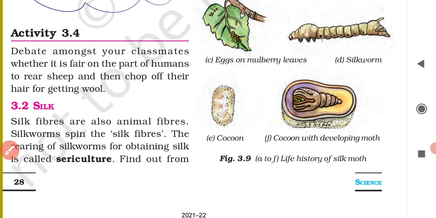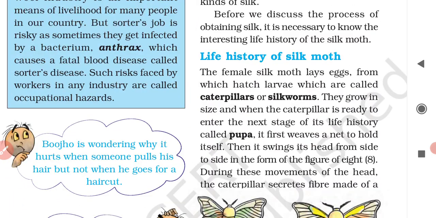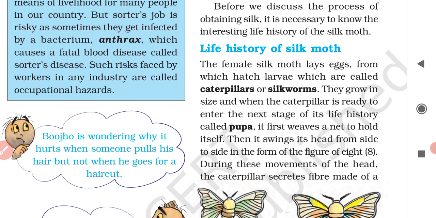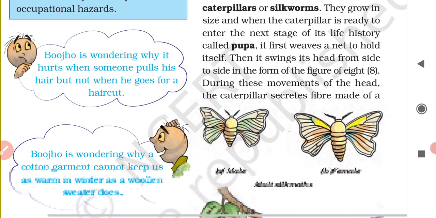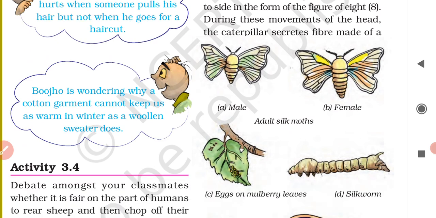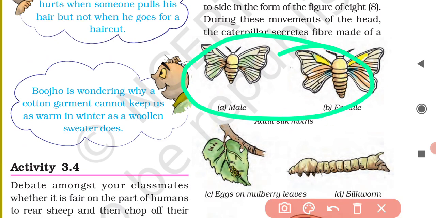So before we go further and describe how silk is obtained, first of all we have to know the life history of silk moth. Silk moth is a kind of insect which resembles a butterfly. These are the adult silk moths, male butterfly, female butterfly, right? And this is the silkworm.